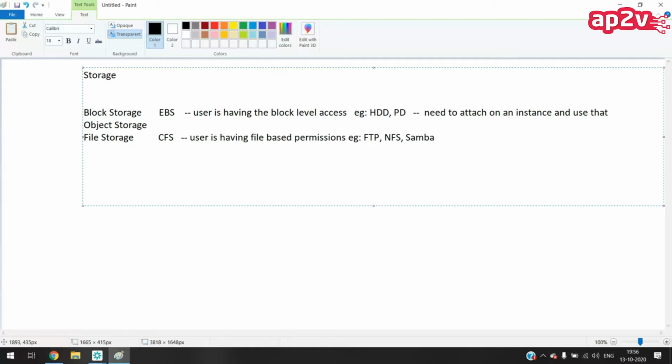That is file storage. And in object storage, Amazon gives S3. S3 is the object storage from Amazon. Data will be stored in the form of objects. What is the benefit of object storage?